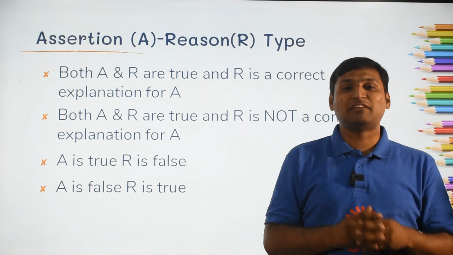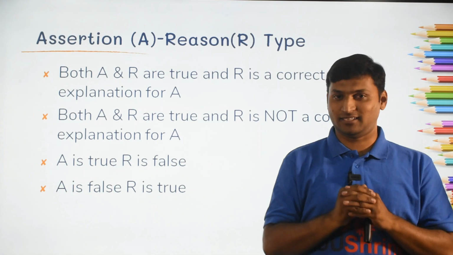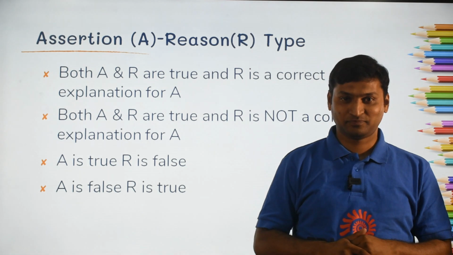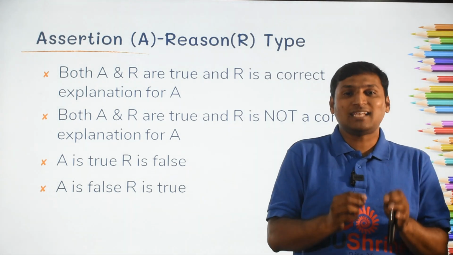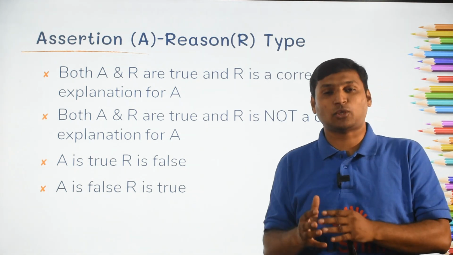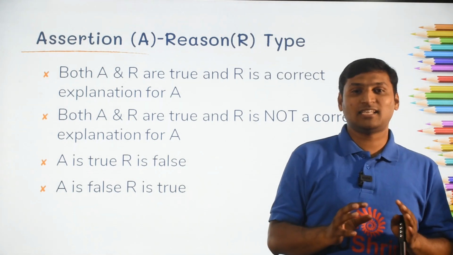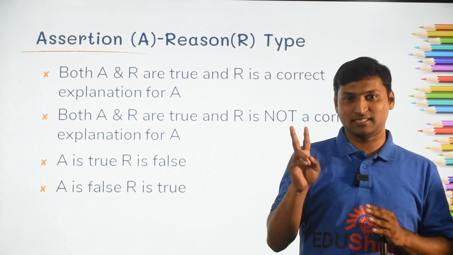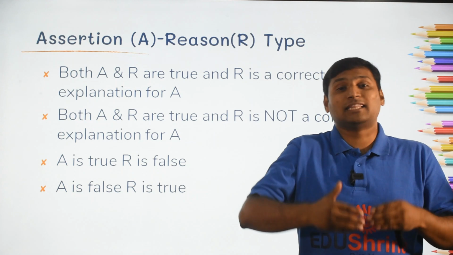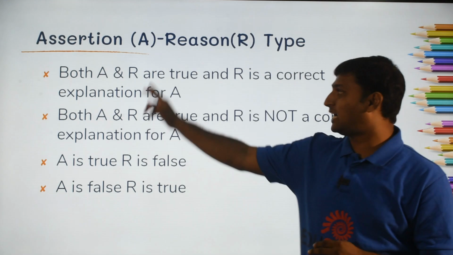The prime objective of assertion reason questions is to check your reasoning abilities, whether you know the why behind everything or not. It is a very smart hybrid of both reasoning based questions and true or false questions that you must have studied since your childhood. Assertion reason questions will generally contain two statements, which could be dependent on each other, relevant to each other, or independent of each other. One statement is titled assertion, the other statement is titled reason.